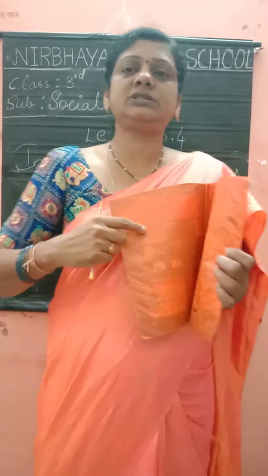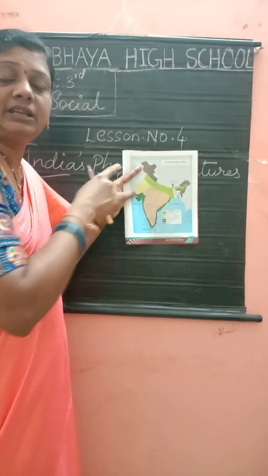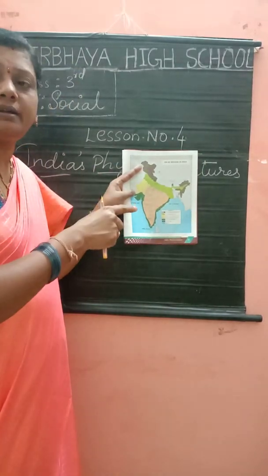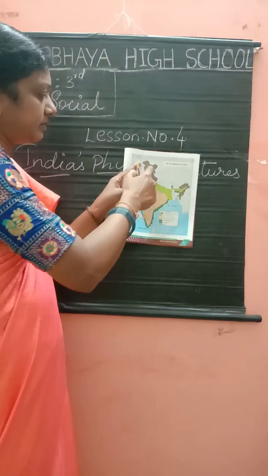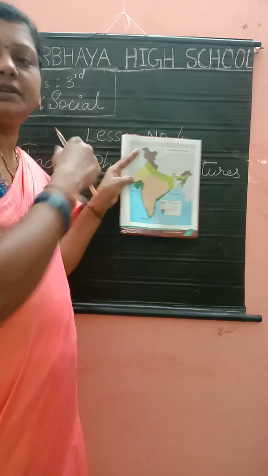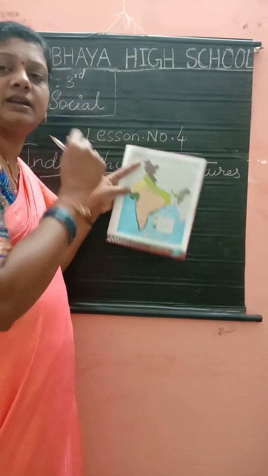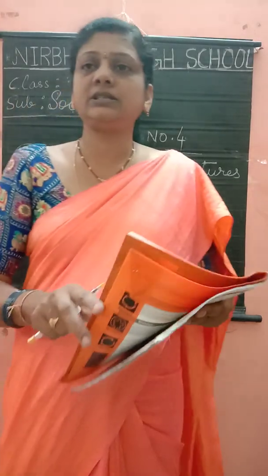India measures about 3,214 kilometers from north to south. How much, children? 3,214 kilometers from north to south. And the length from west to east is about 2,933 kilometers.